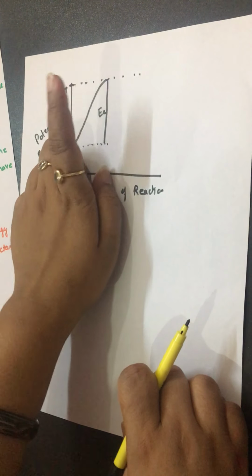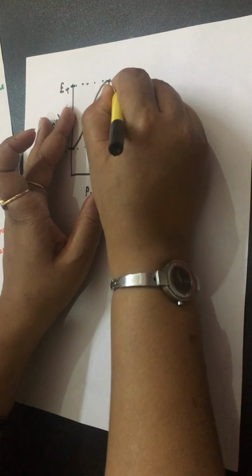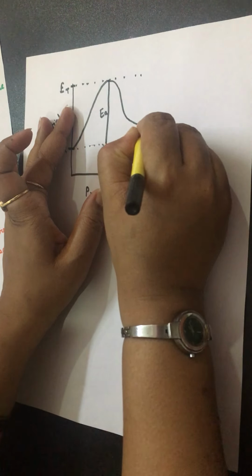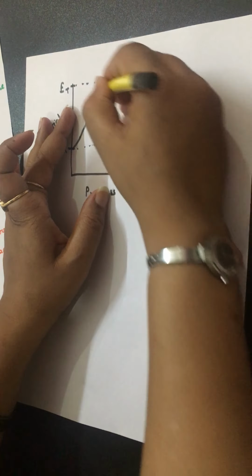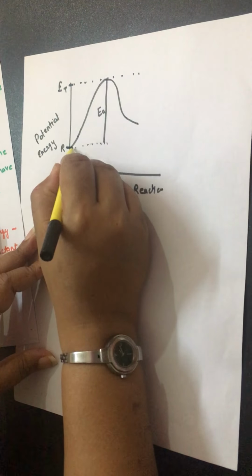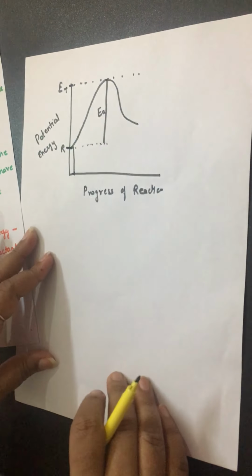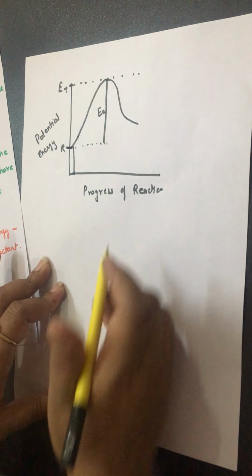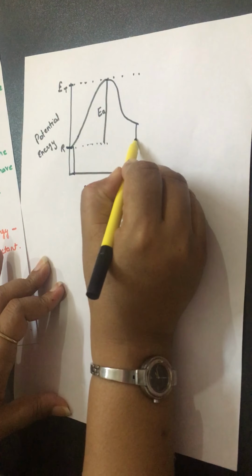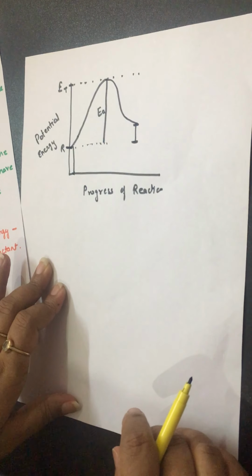Now the transition state, or you can say the activated complex, converts into the product like this. This whole graph shows the product formation. Now look at this. This is the enthalpy of the reactant, and this one is the enthalpy of the product, right?